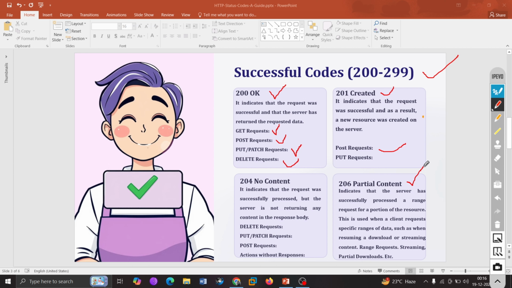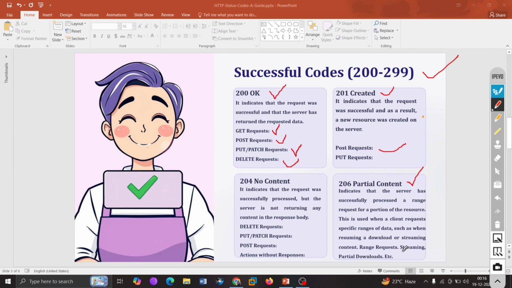There's something called 206, Partial Content. What does it actually mean? The server has successfully processed a range request for a portion of the resource. This is used when a client requests a specific range of data, such as when resuming a download or streaming content.